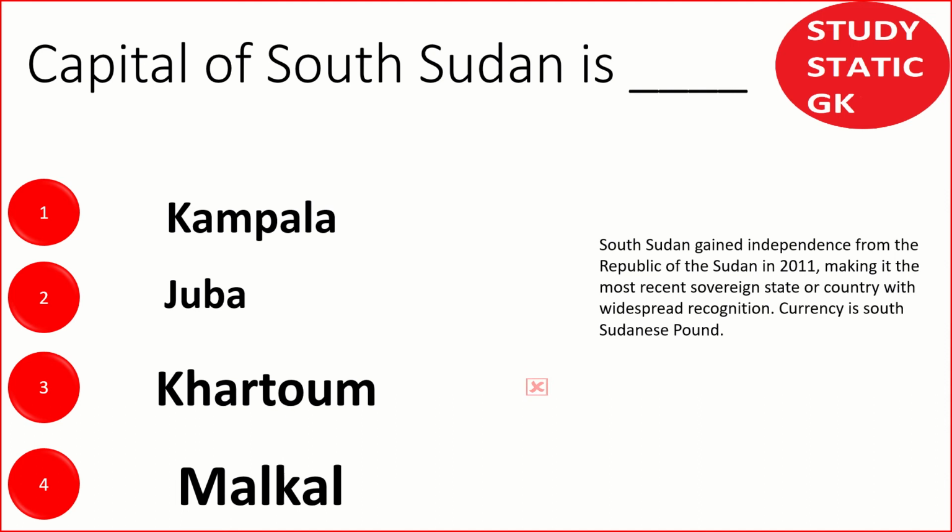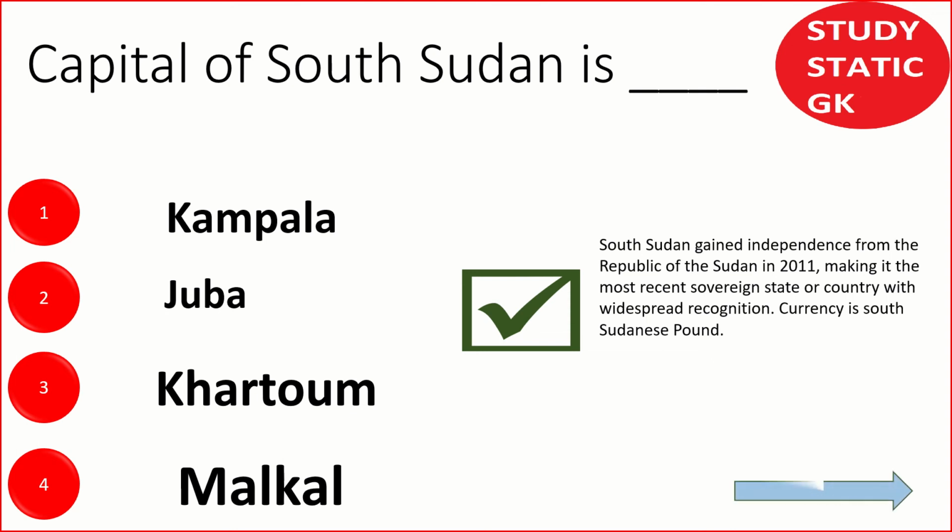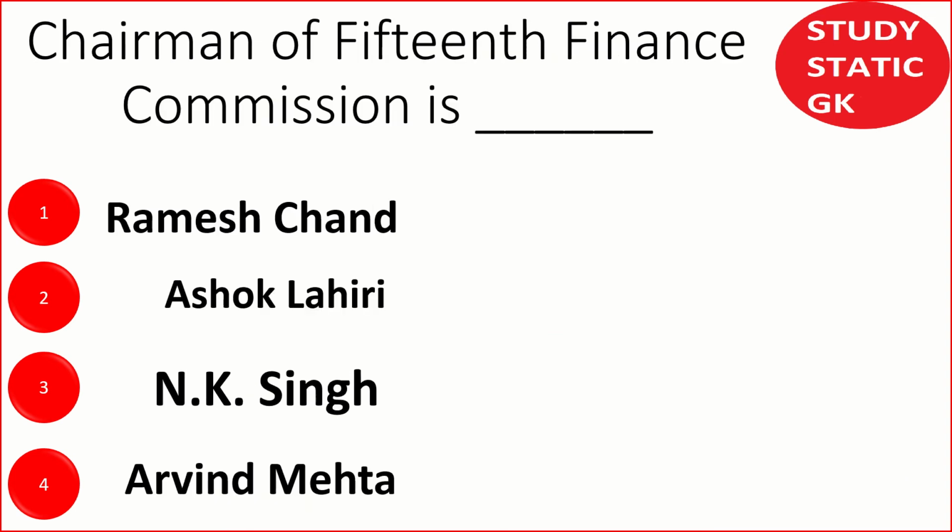The capital of South Sudan is Juba. Why is it coming in the news? Because this is the most recent country, which was formed in 2011. South Sudan gained independence from the Republic of the Sudan in 2011, making it the most recent sovereign state or country with widespread recognition. The question may come as the currency. What is the currency of South Sudan? The currency is the South Sudanese pound.